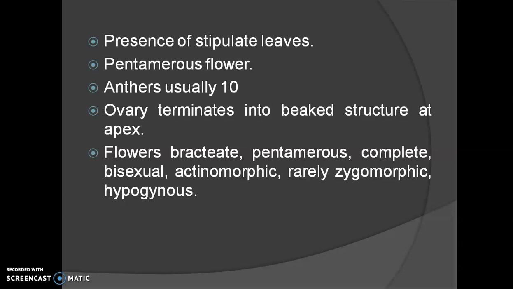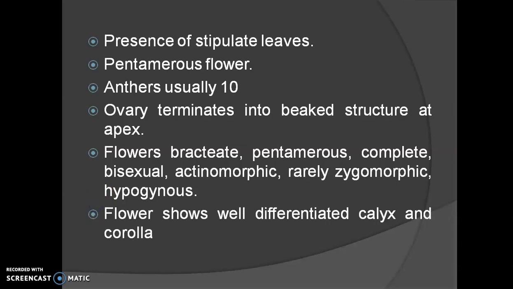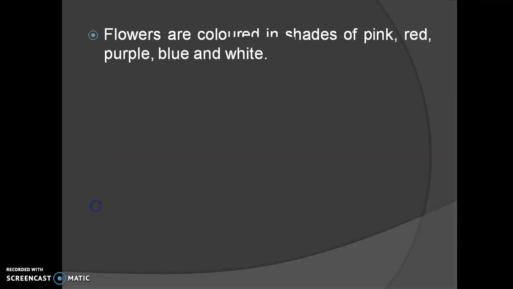Then it is actinomorphic. Actinomorphic means if we cut a flower in any plane, it gets divided into 2 equal parts. Most of the members are actinomorphic and very rarely they are zygomorphic. Then the flower is hypogynous. Hypogynous means whenever the calyx, corolla, and androecium originate from below the ovary, it is called a hypogynous flower. Then the flower shows well differentiation between the calyx and corolla.